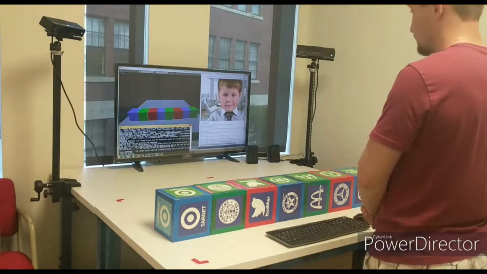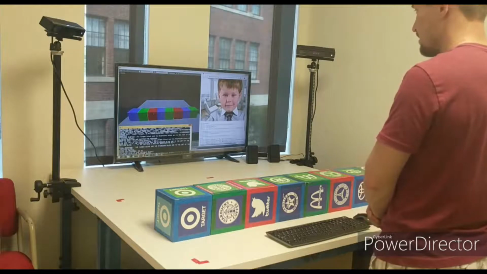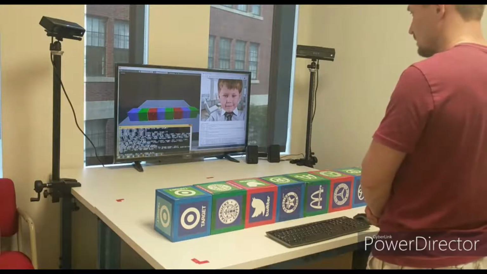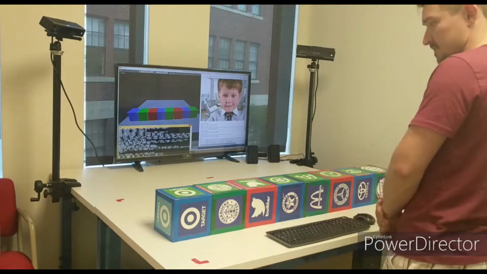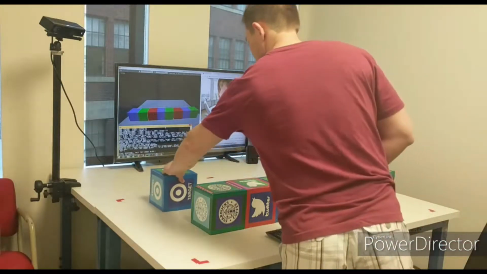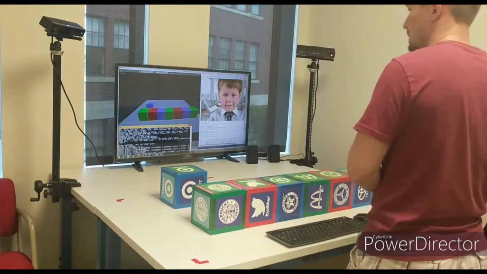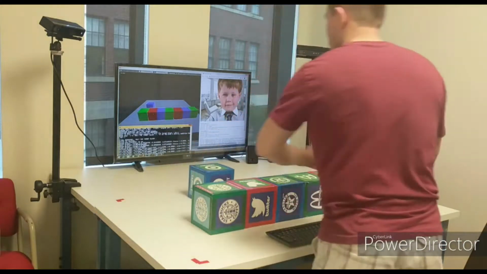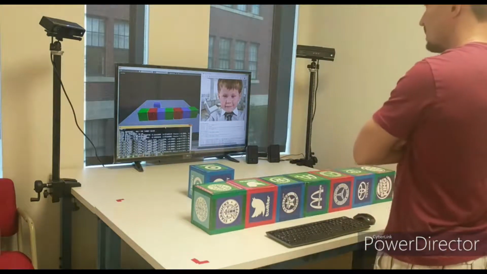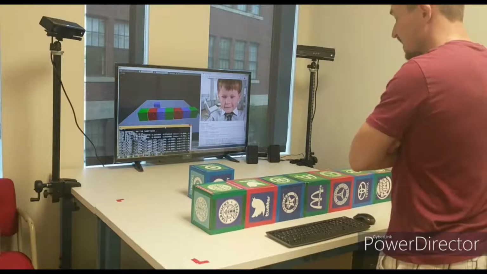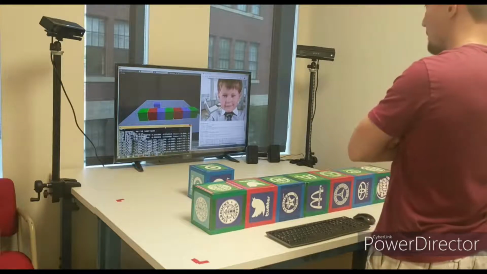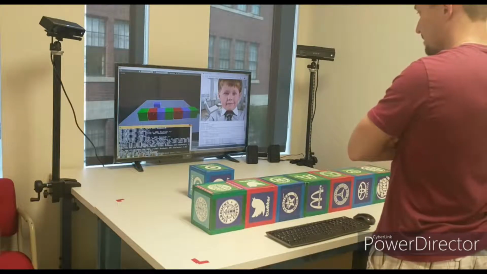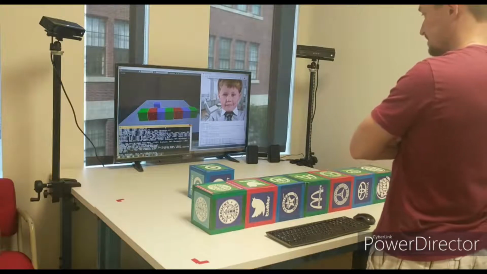What is the leftmost block? Only the target block. What is the leftmost block? Only the Starbucks block.